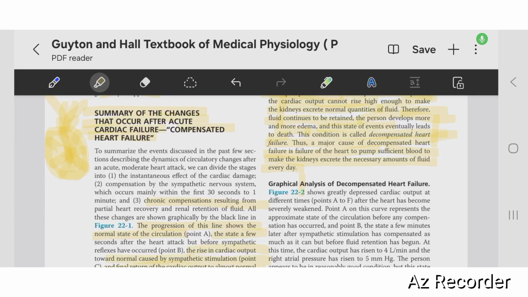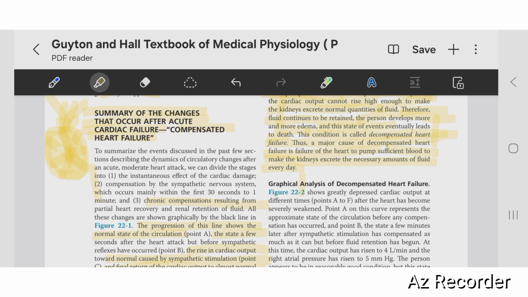So your body will retain fluid. So this high fluid will cause what? Edema, systemic edema, pulmonary edema. You will be panting. You will have dyspnea. You will have asthma, and these are the symptoms of chronic heart failure.